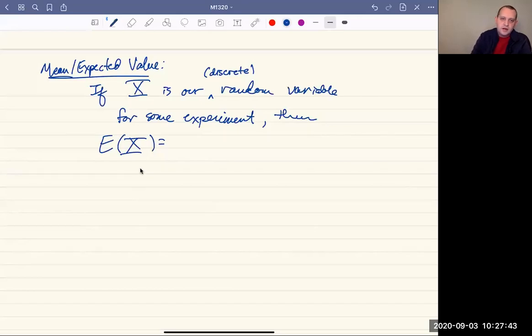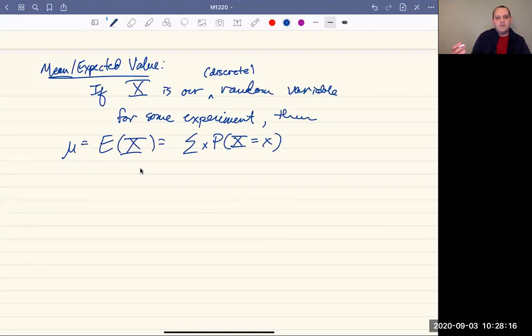So the next thing to talk about is called the mean or the expected value of the random variable. If capital X is our discrete random variable for some experiment, then the expected value, sometimes written as mu for the mean, has the following formula. We add up all of the values little x times the corresponding probability that our random variable takes on that value little x, and we add this up over all the possibilities for a discrete random variable.